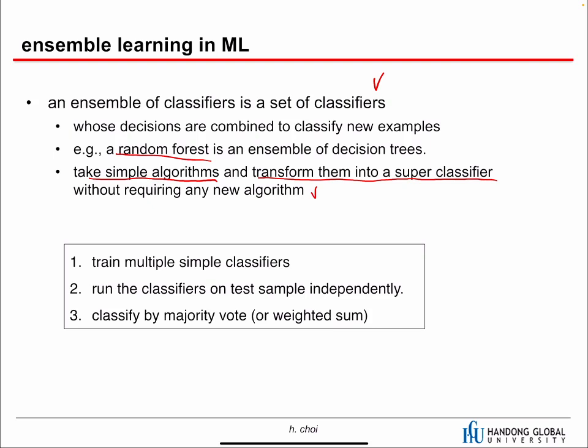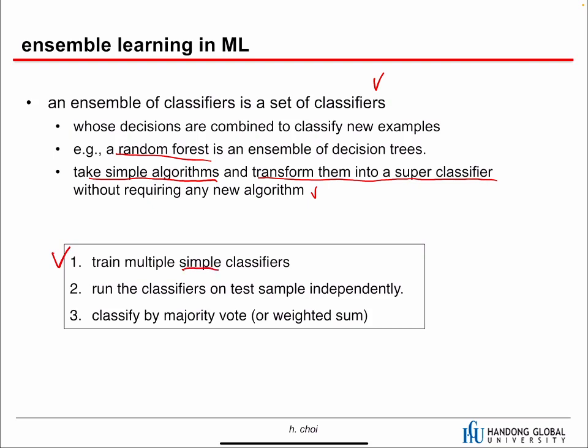Ensemble learning can be applied to any kind of classifier. We may have a linear classifier, or KNN, or naive Bayes classifier. Ensemble learning can be applied to any of them. We can even combine different kinds of classifiers. Model 1 is based on KNN, model 2 on naive Bayes, model 3 on a linear classifier, etc. We can combine all of them. So ensemble learning is not just about one learning algorithm. This is the process: train multiple simple classifiers, and they don't have to be simple per se.